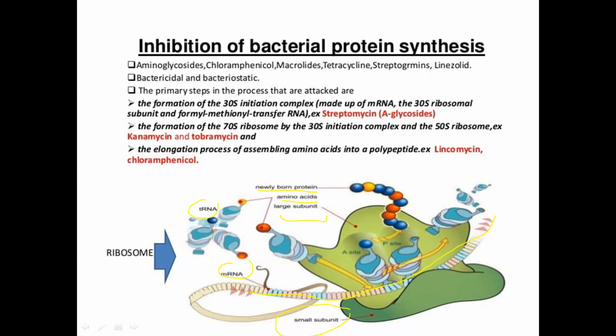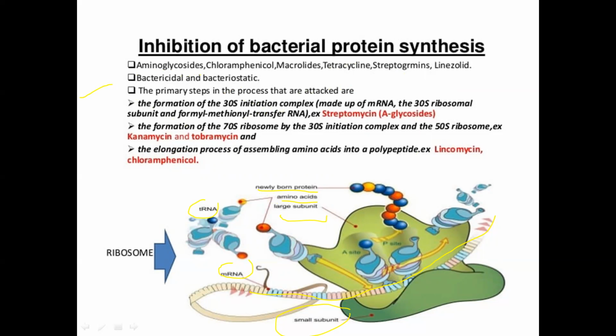So aminoglycosides, chloramphenicol, macrolides, and some other examples act by inhibiting the ribosome, meaning they stop protein synthesis. These drugs can be either bactericidal or bacteriostatic, so their effect is both bactericidal and bacteriostatic.